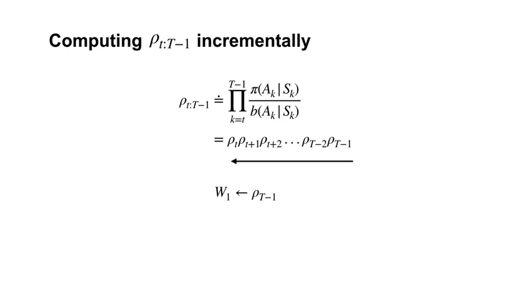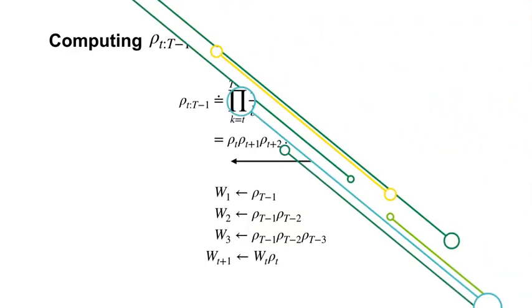So on the first step of the algorithm, W is set to rho on the last time step. On the next time step, W is the second last rho times the last rho, and so on. Each time step adds one additional term to the product and reuses all previous terms. We can compute this recursively without having to store all past values of rho.